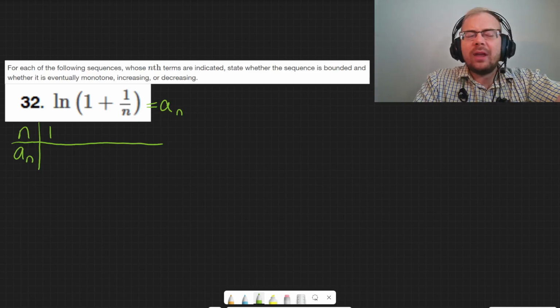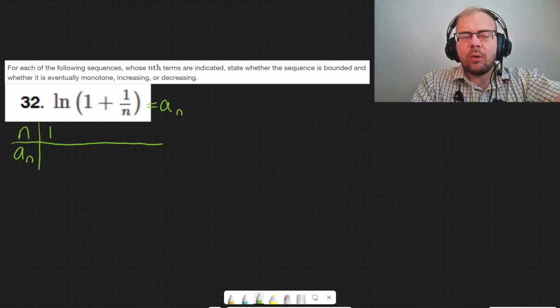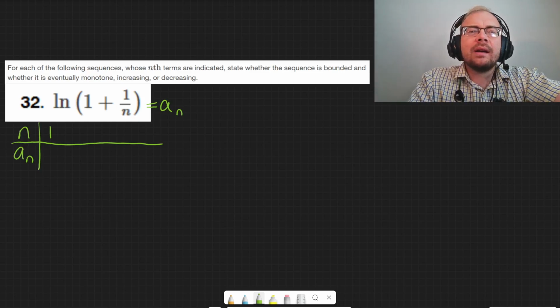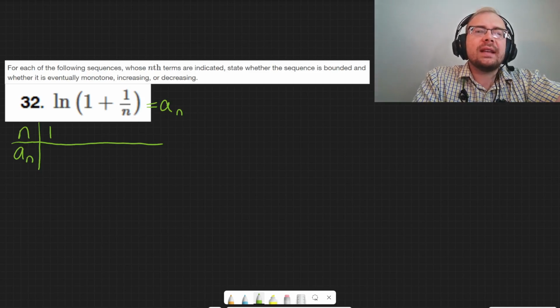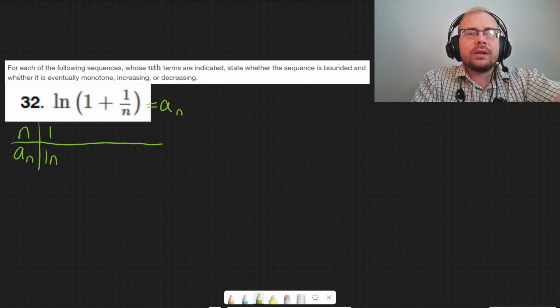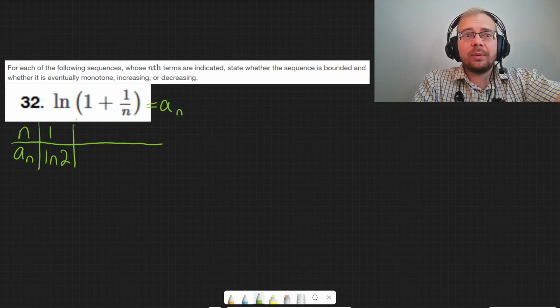If they don't say, typically sequences start at 1. A series will start either at 0 or 1. I think 0 might be a little more likely, but if they don't say what the sequence starts at, it starts at 1. So this would be the ln of 1 plus 1 over 1. 1 over 1, of course, is 1, and then 1 plus 1 is 2, so this is the ln of 2, and that is an irrational number.